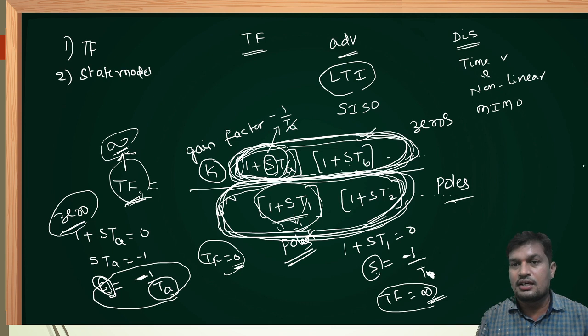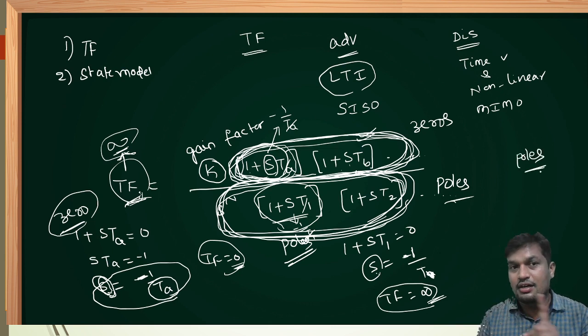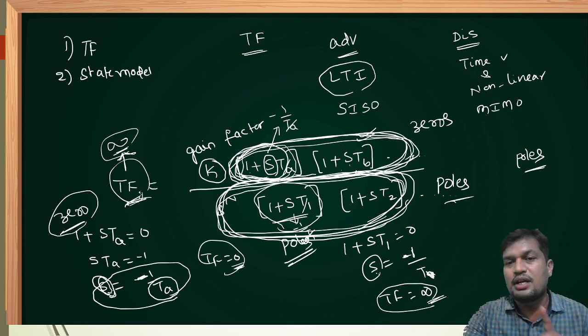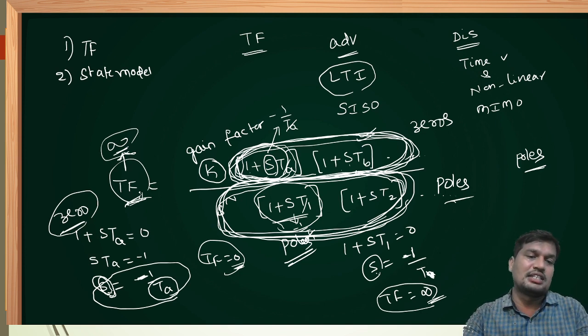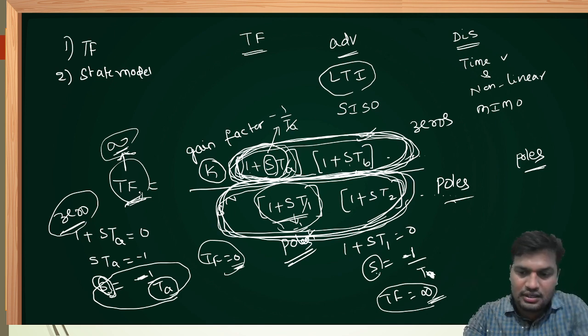That is the reason why we are using poles to determine closed loop system stability but not zeros. A very, very important point. Please remember, poles are more useful to determine stability but not zeros, because they give an infinite value. There is much analysis with poles, but in zeros there is no analysis. That's why we use poles to determine closed loop system stability but not zeros.